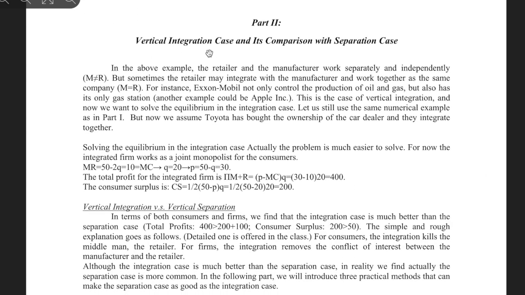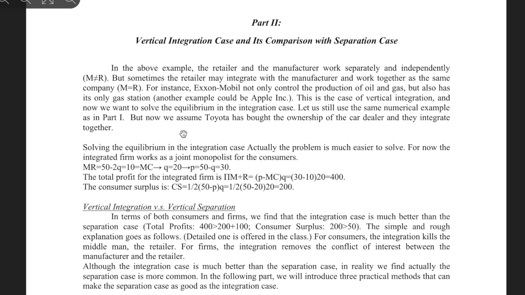Part 2, vertical integration case and its comparison with the separation case. So what is integration? In the above example, the retailer and the manufacturer work separately and independently, right? So the manufacturer was a different guy from the retailer, but sometimes the retailer may integrate with the manufacturer and work together as the same company, where the manufacturer is at the same time the retailer. For instance, ExxonMobil not only controls the production of the oil and gas, but also has its own gas station. Another example could be Apple, and this is the case for the vertical integration.